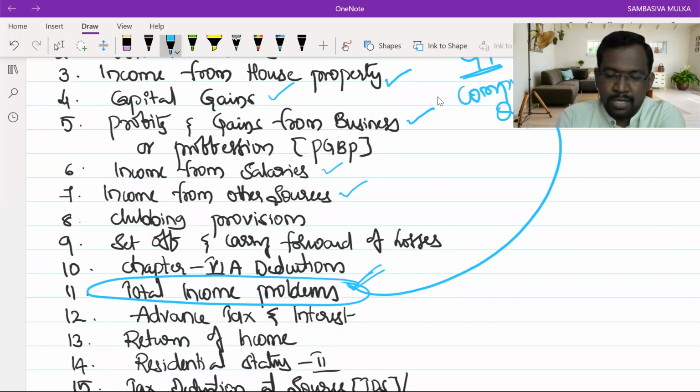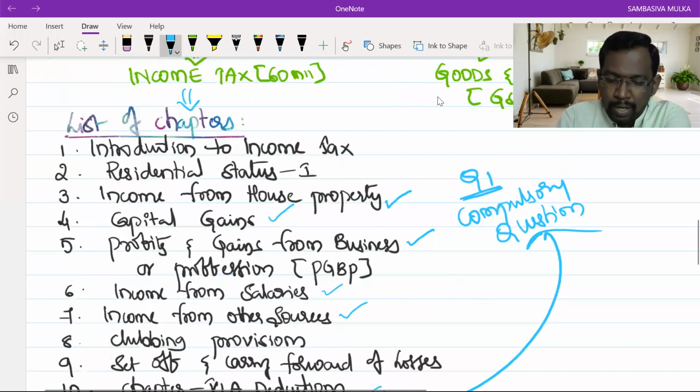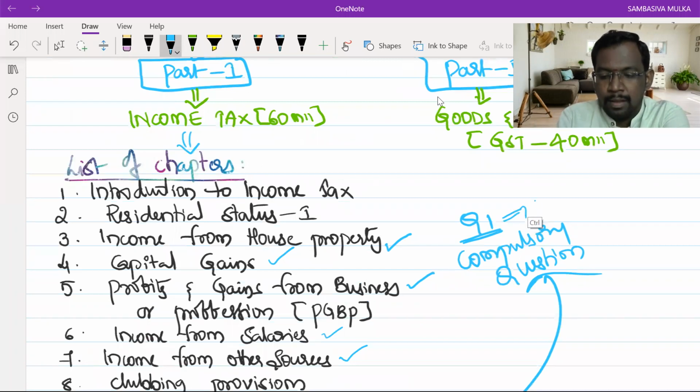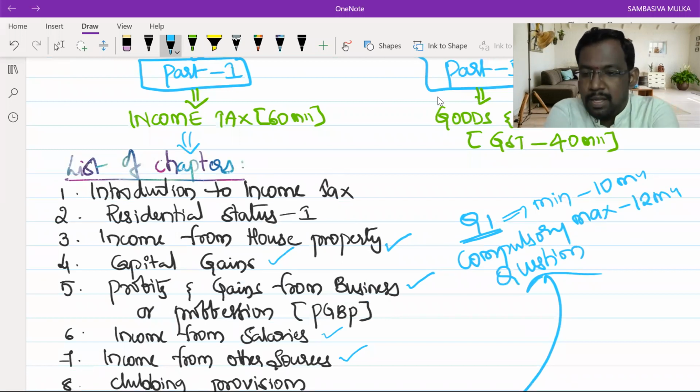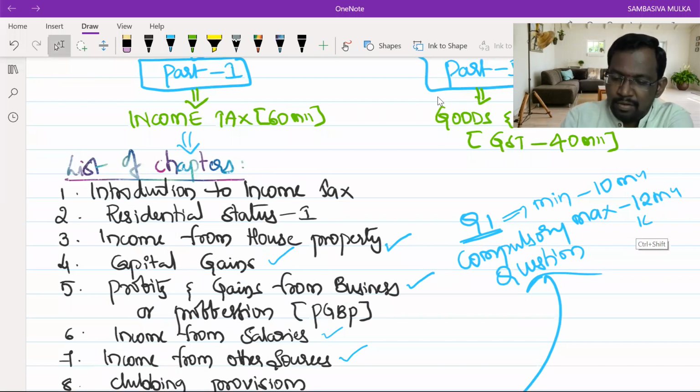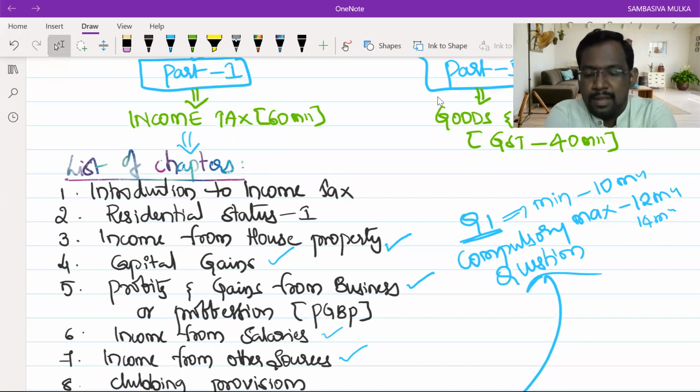It is a compulsory question, and the marks weightage is a minimum of 10 marks, maximum of 12 marks, and sometimes even 14 marks.